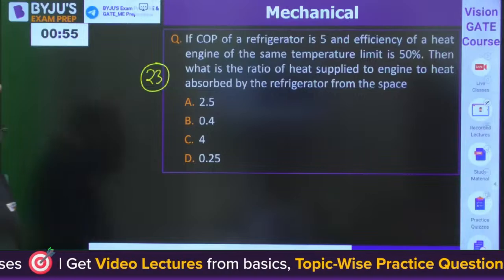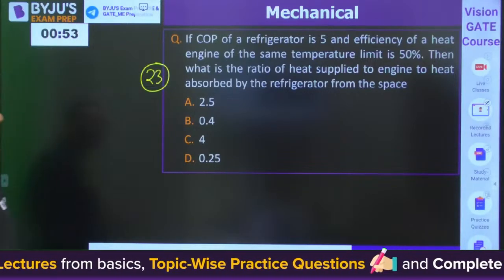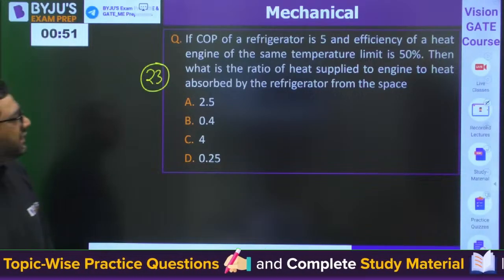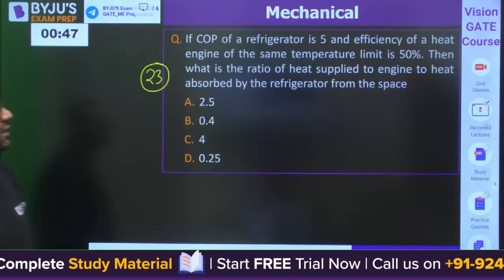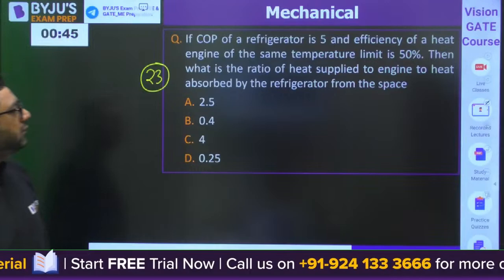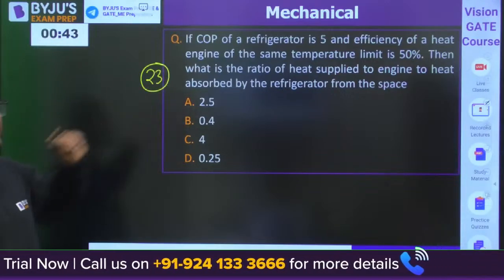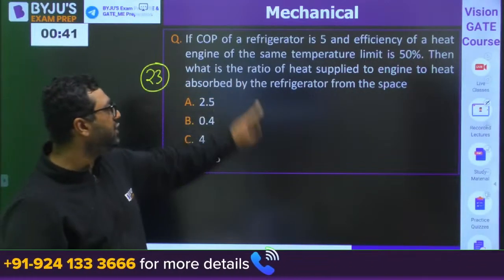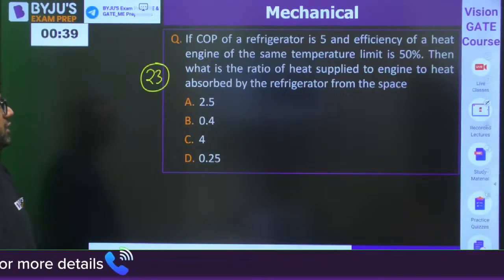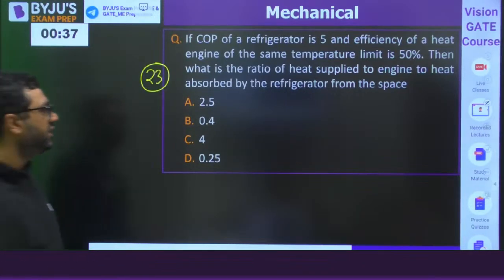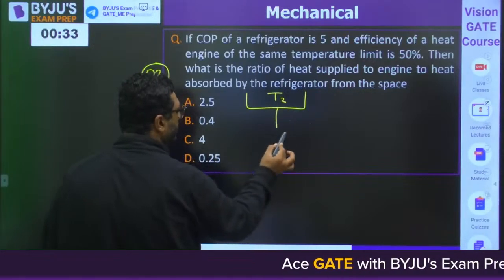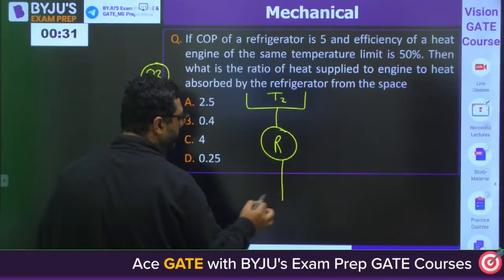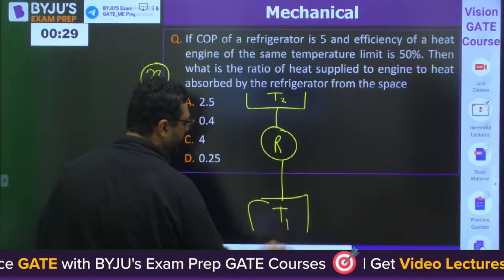Moving to question number 23. Here they are saying that the COP of a refrigerator is 5 and efficiency of heat engine of the same temperature limit is 50%. Okay. So efficiency is given, COP is given. Then what is the ratio of heat supplied to the engine to the heat absorbed by the refrigerator? So they are giving you, this is T2, refrigerator, T1.